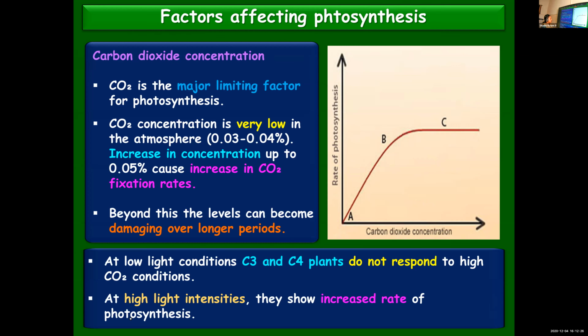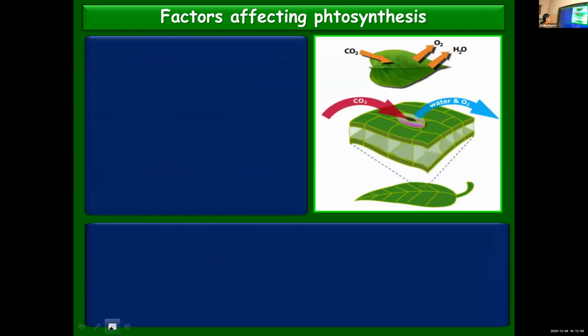Other than that, to a certain extent, along with carbon dioxide concentration, light intensity, the incident light, the amount of light falling, is also significant. So when the light intensity is very less, even at high carbon dioxide conditions, you cannot expect any increase in photosynthesis in C3 and C4 plants. But at high light intensities and with an increase in the concentration of carbon dioxide, they exhibit a high rate of photosynthesis.